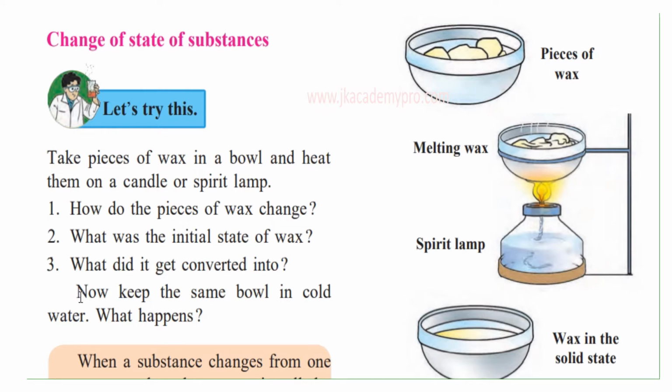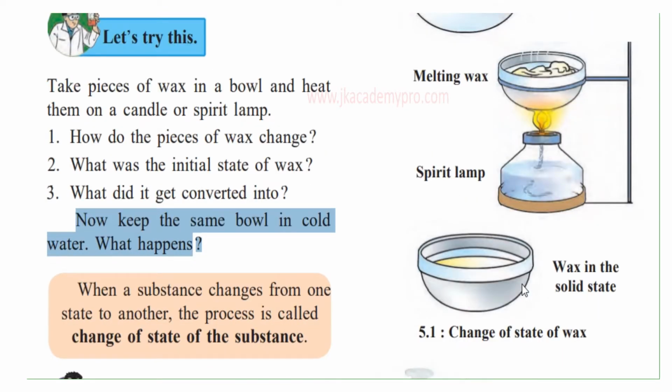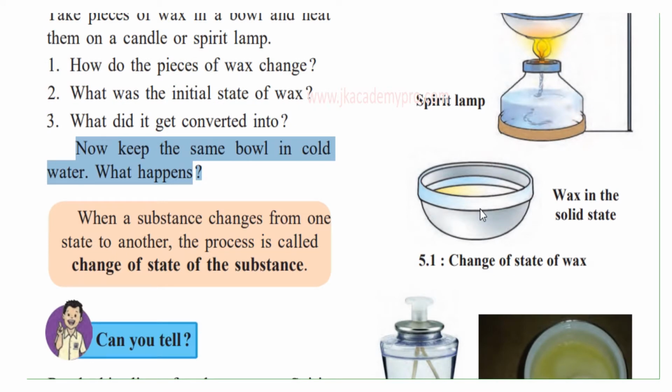Now, keep the same bowl in cold water. So, after you have heated this, now take it and keep it in cold water. What do you think will happen? Again, the wax will solidify and it will change to its solid state. So, wax again has changed to the solid state. What have we learned from this little experiment?